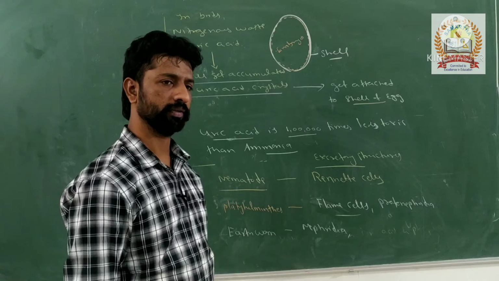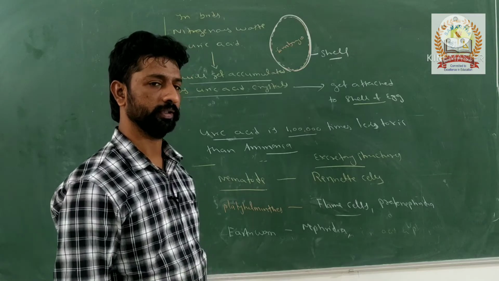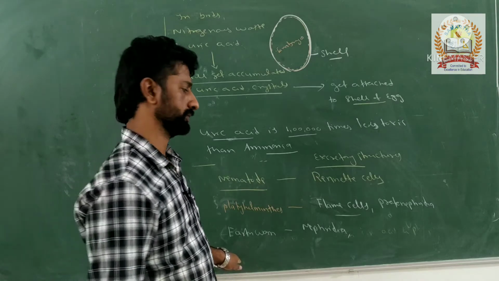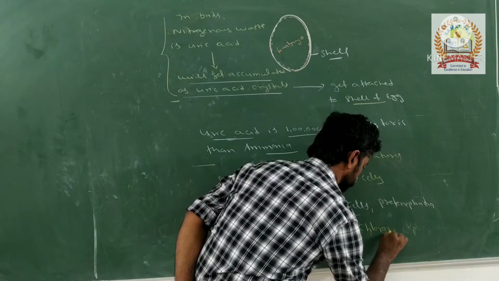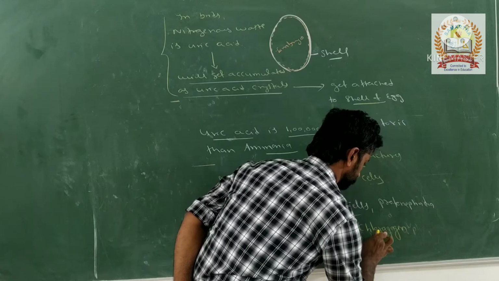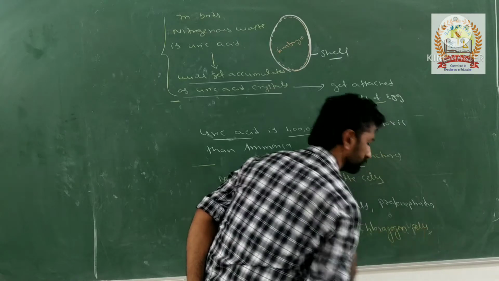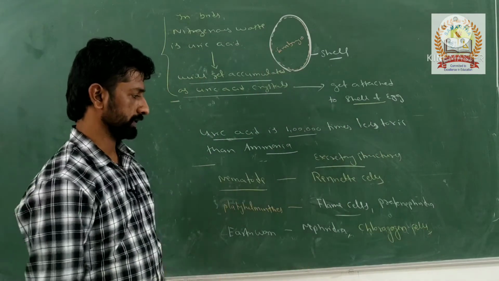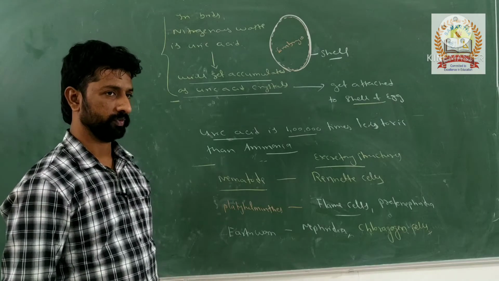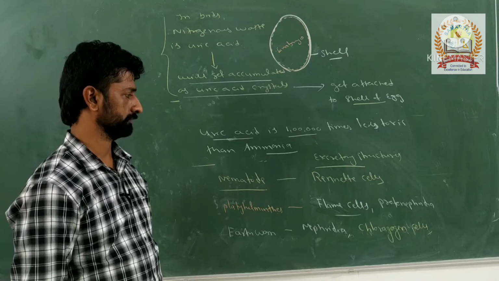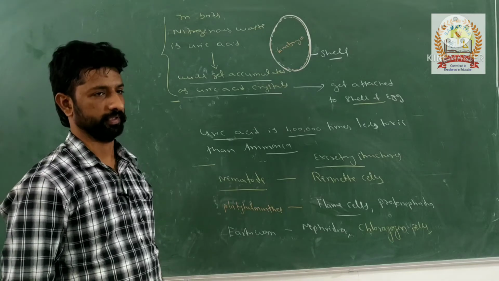Here, along with nephridia, there are specialized cells which are excretory in nature. In earthworm, those are chloragogen cells. These are the excretory cells which are present in the earthworm. And what about higher organisms? Kidneys are there, right? Okay.